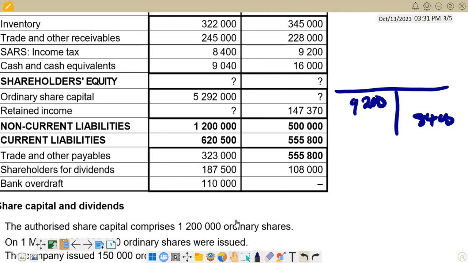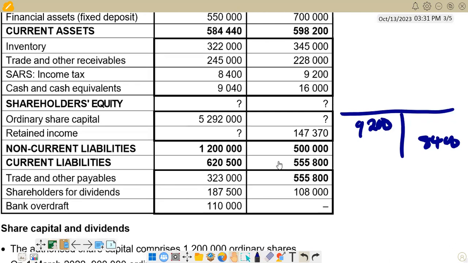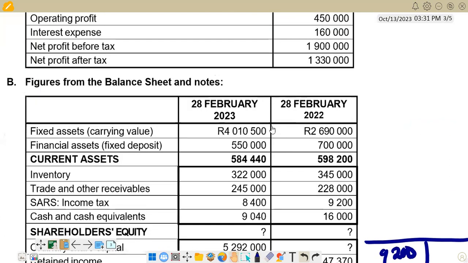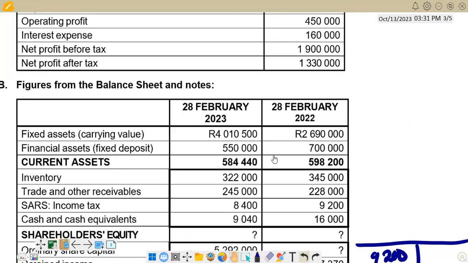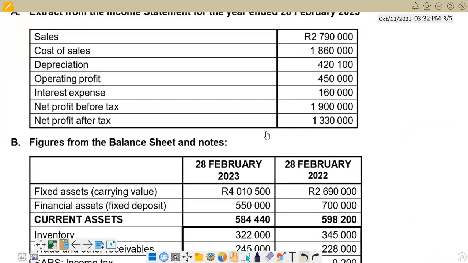We find it from the figures given from the income statement: net profit before tax and net profit after tax. To find the tax for the year, we say net profit before tax minus net profit after tax.